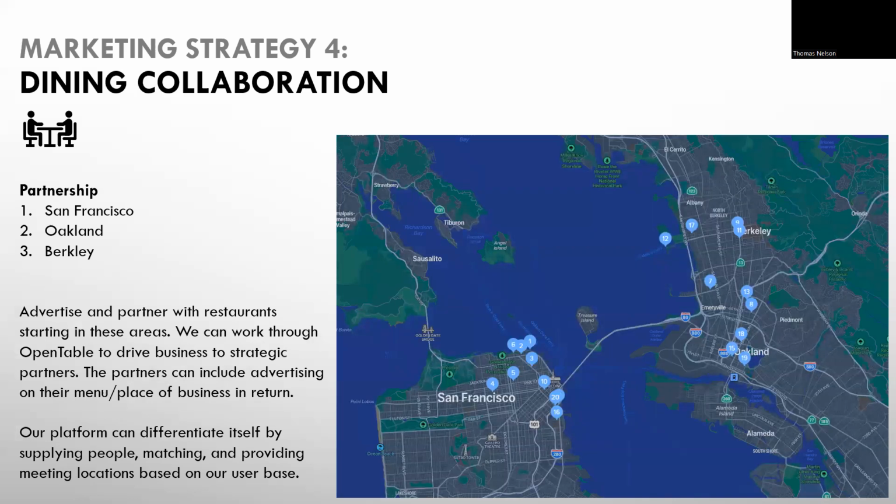San Francisco, Oakland, and Berkeley have a large number of restaurants that serve food and alcohol. We can drive business to our partners and diversify as matching and meeting platforms. We can RSVP tables through tools such as OpenTable with the partners and advertise on our platform. The partners can add OkCupid to their menu, such as little icons or special OkCupid menu items or coupons, perhaps, or even advertise within the restaurants themselves. This would definitely be a synergistic partnership that would grow members on our platform at the same time that it drives sales to these restaurants.